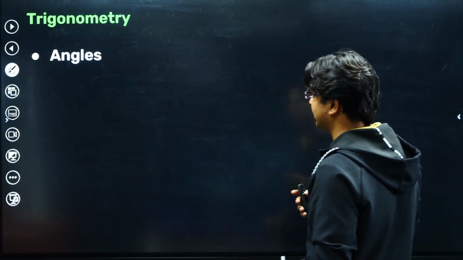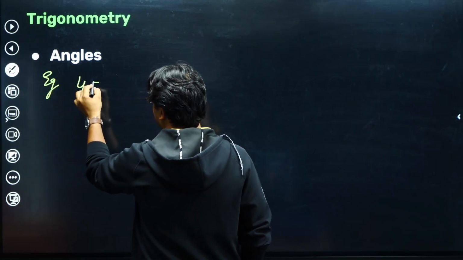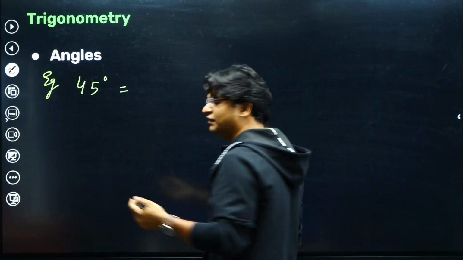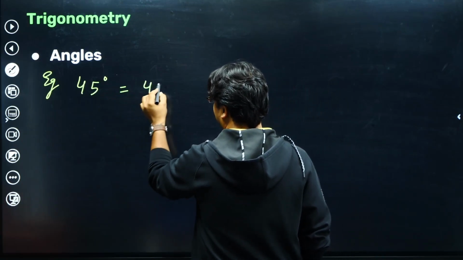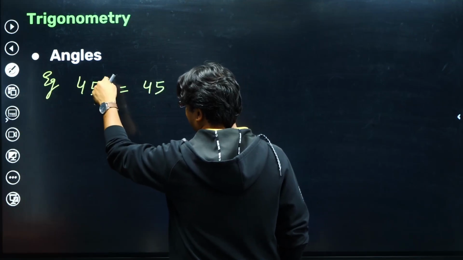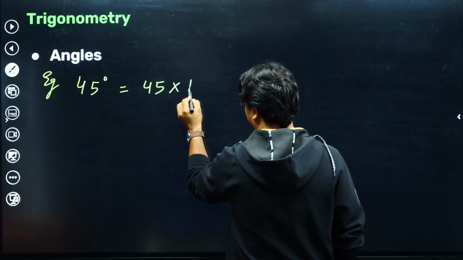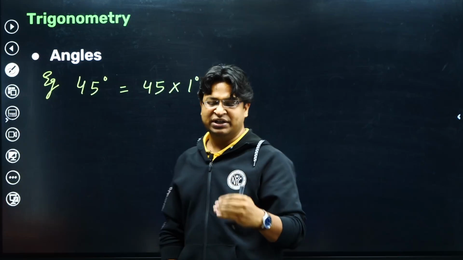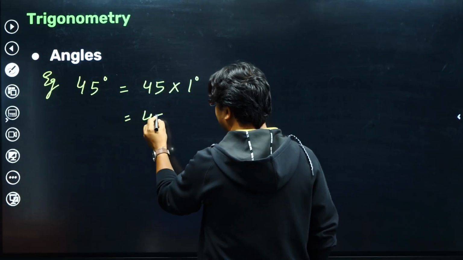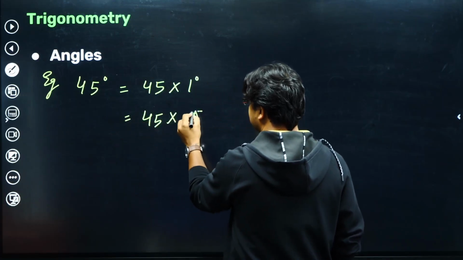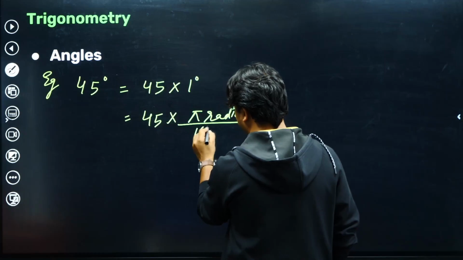Let me demonstrate how you can do that. For example, suppose I want to know how much is 45 degree in terms of radian. Degree is denoted by this small circle at the top. So I will write 45 degree as 45 times 1 degree, and 1 degree can be written as pi radians by 180.